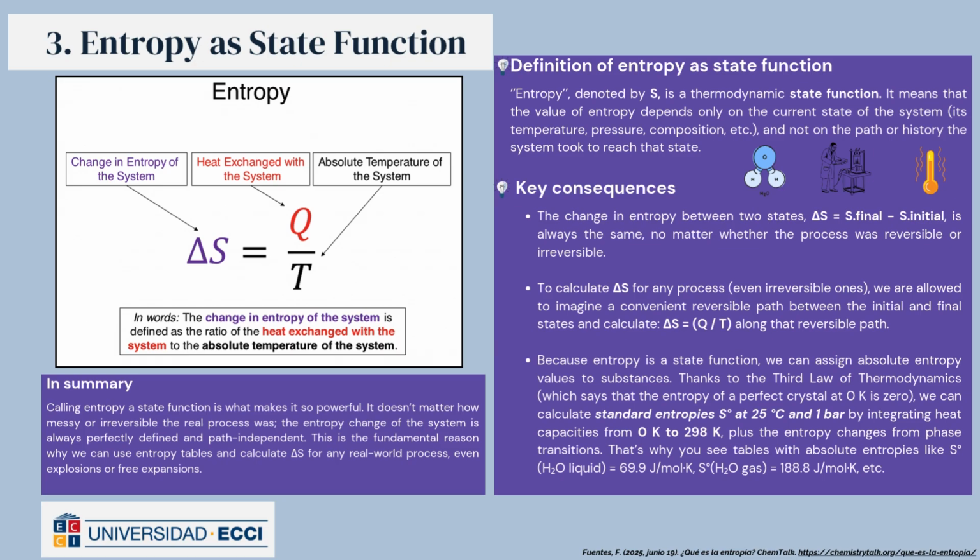In summary, calling entropy a state function is what makes it so powerful. It doesn't matter how messy or irreversible the real process was. The entropy change of the system is always perfectly defined and path independent. This is the fundamental reason why we can use entropy tables and calculate delta S for any real world process, even explosions or free expansions.